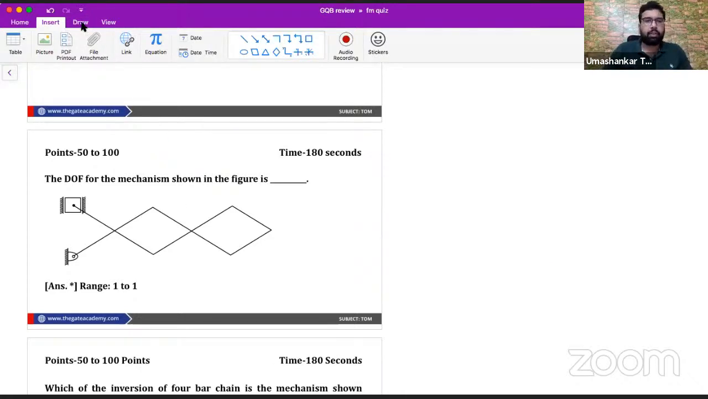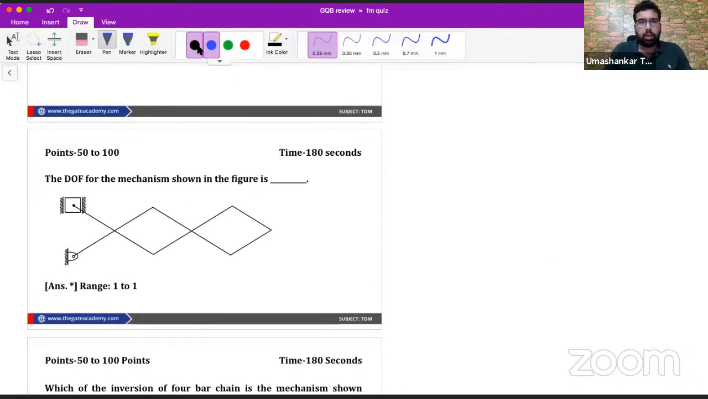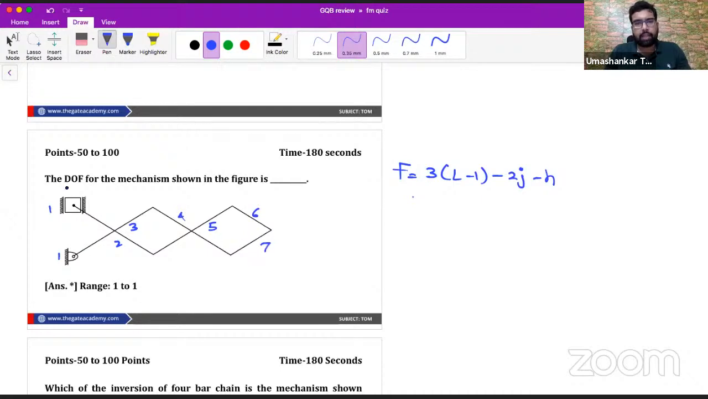Now this was the first question, my dear. Usually I give this question in the classes also. So we know the degree of freedom we can find by using the Grubler equation, that is F = 3(L - 1) - 2J - H. Here L is the number of links. So let's count the number of links. We have 1, this hole is 2, this hole is 3, 4, 5, 6, 7, and don't forget about the slider, that is 8. So we have the number of links as 8.